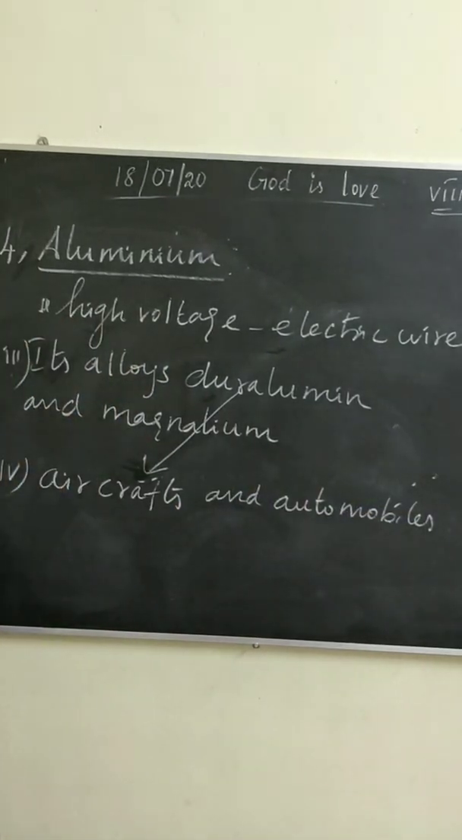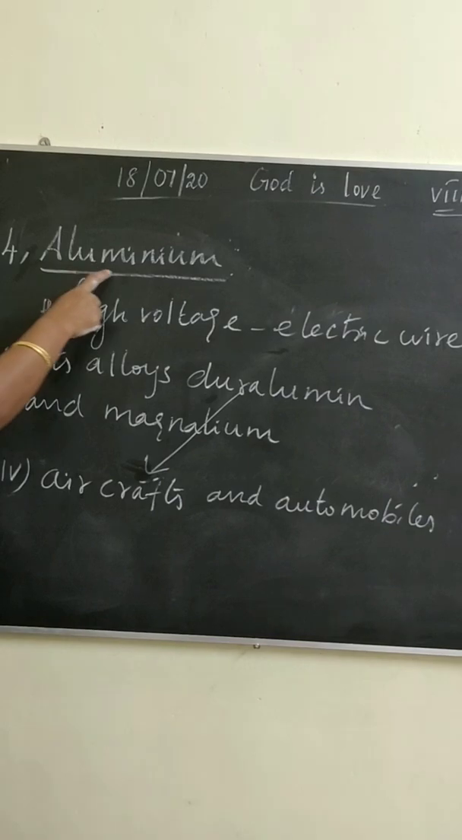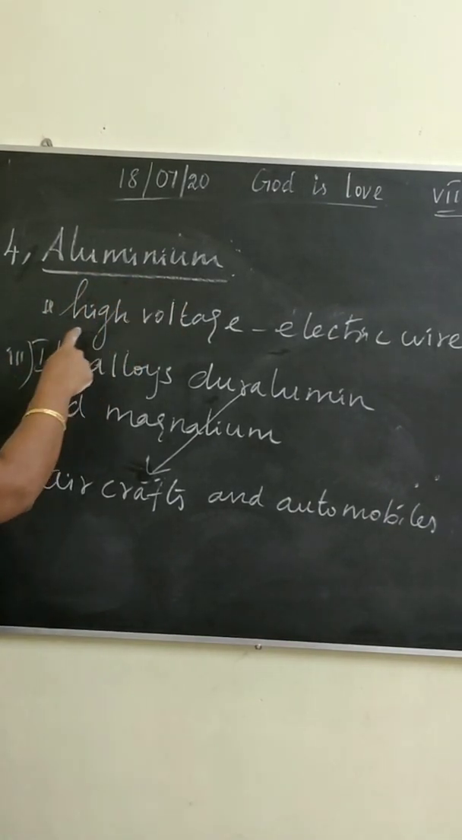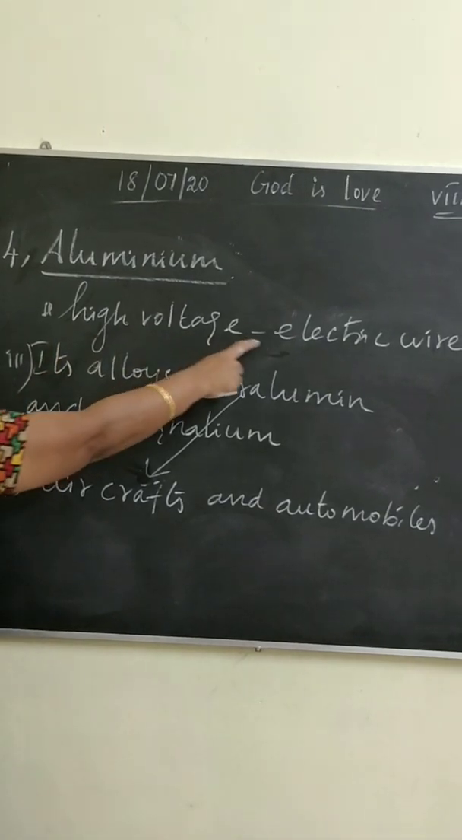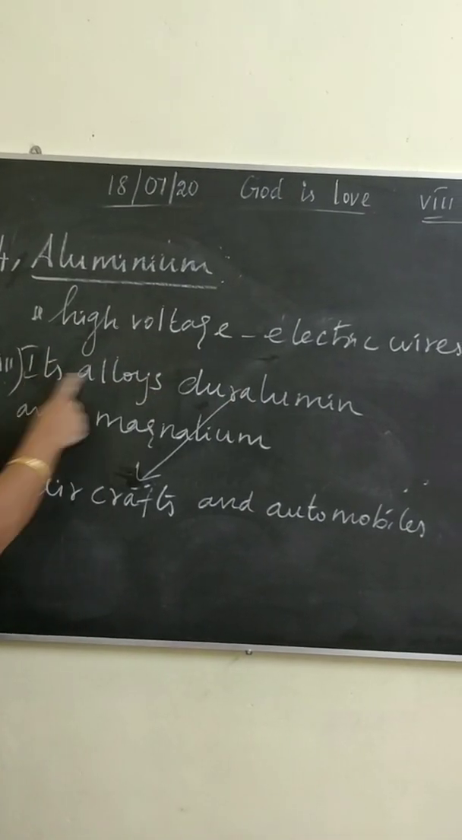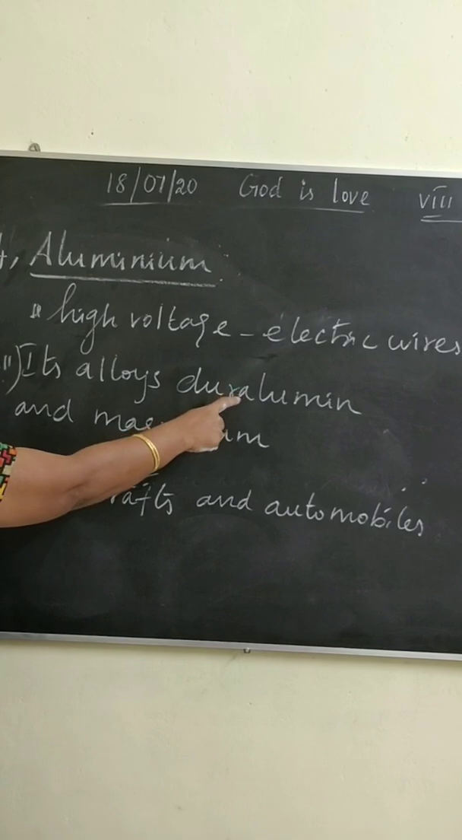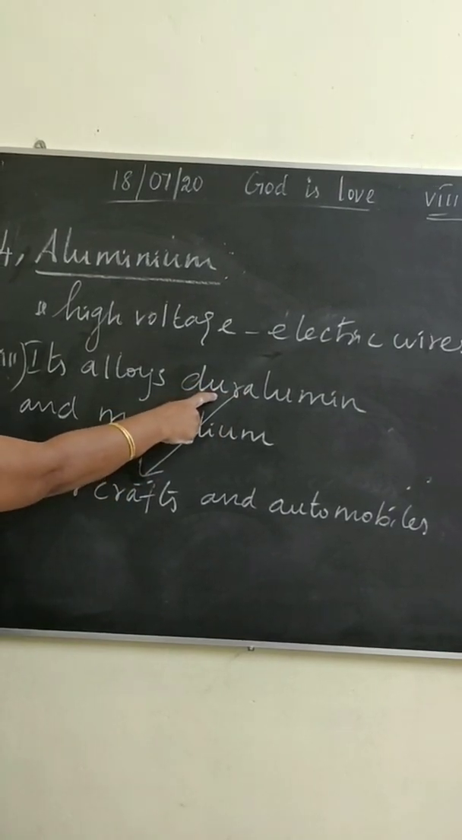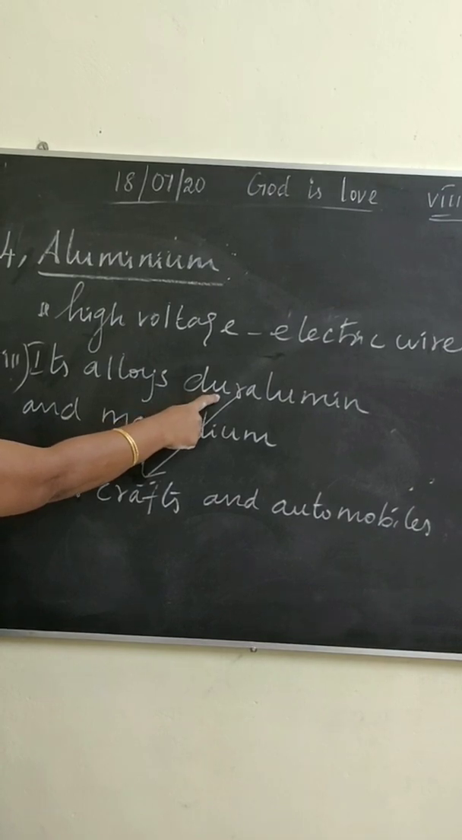Listen children, what is aluminium? Being lightweight and a good conductor of electricity, aluminium is used to make high voltage electric wires. Its alloys are such as duralumin and magnalium. What is duralumin? It is made up of aluminium, magnesium, manganese and copper.